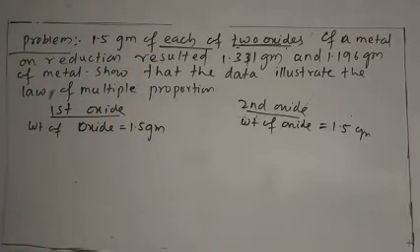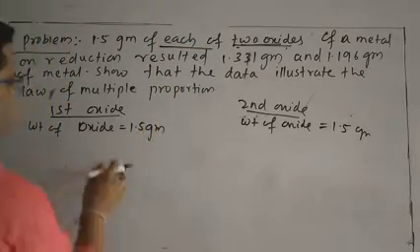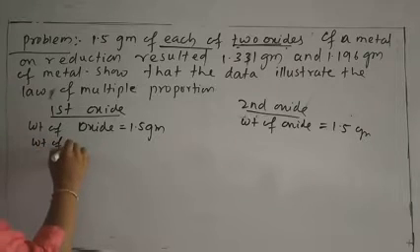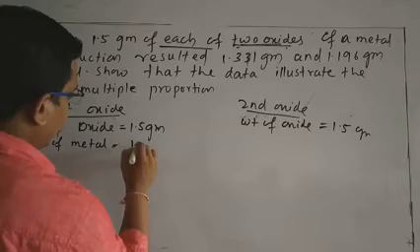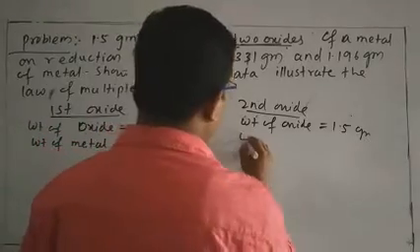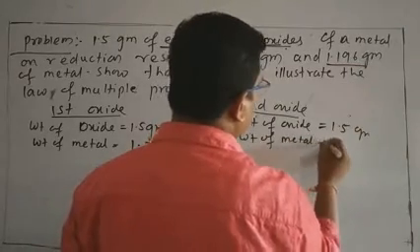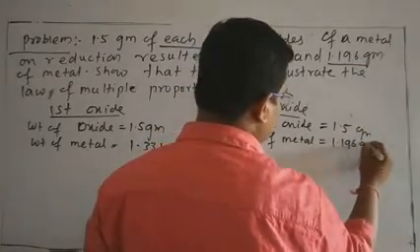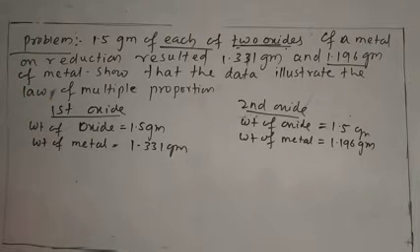When the oxides are reduced, they give the metal. In the first oxide, the weight of metal is 1.31 gram. In the second oxide, the weight of metal is 1.196 gram.